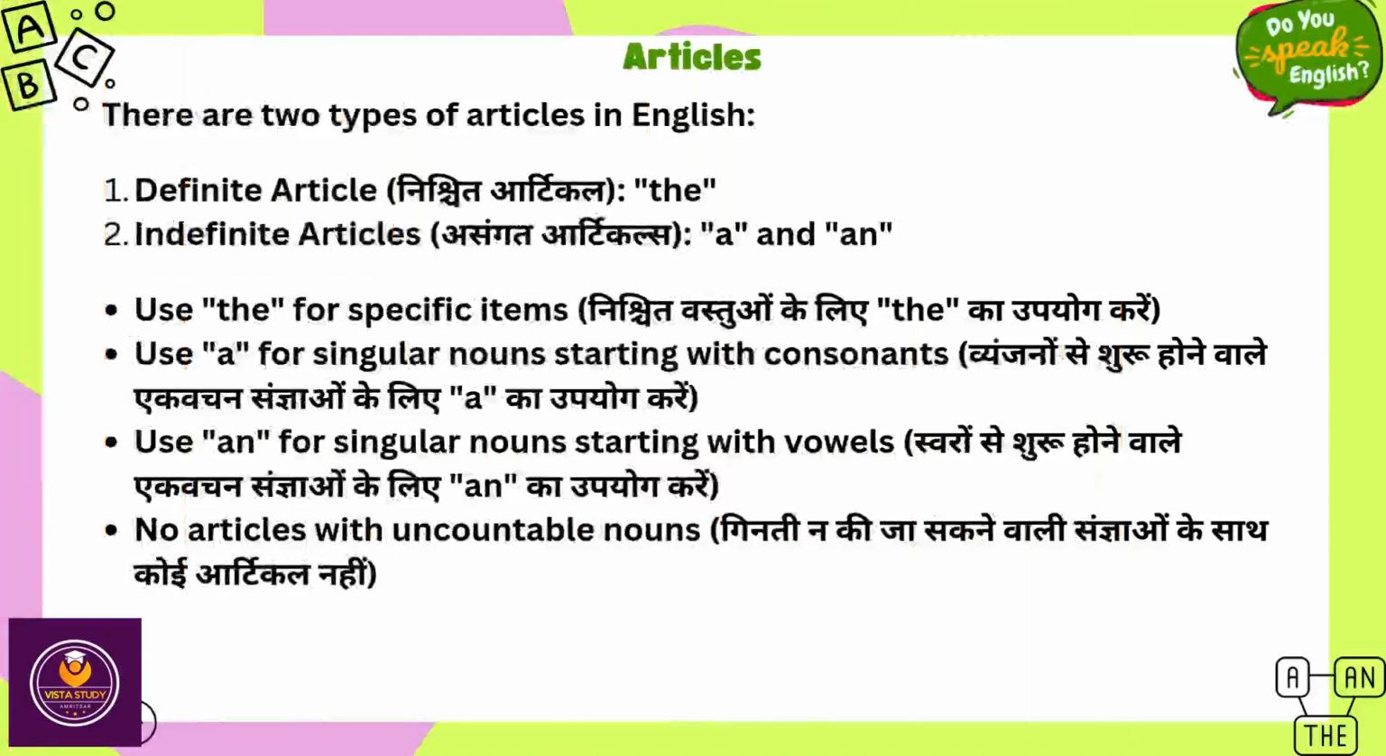There are two types of articles in English. Definite article, the. Indefinite articles, a and an. Use the for specific items. Use a for singular nouns starting with consonants. Use an for singular nouns starting with vowels. No articles with uncountable nouns.